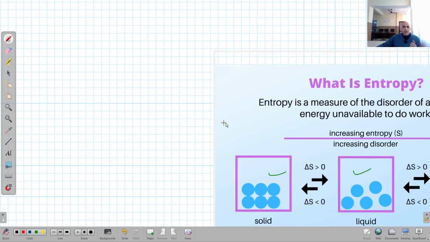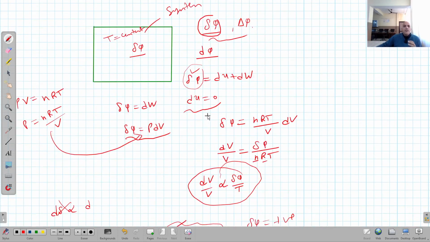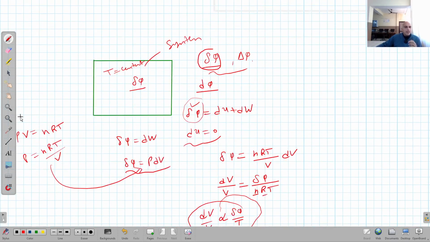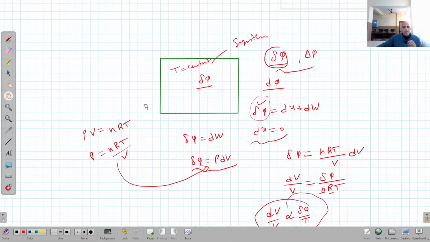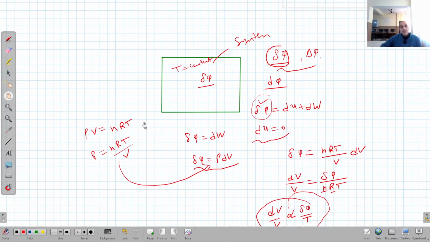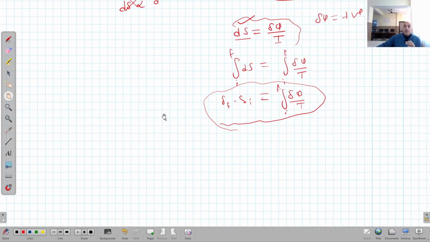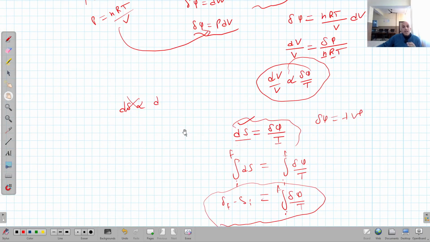We have seen that entropy can be defined in two different ways. Either we can say it is the amount of disorder present in the system, or we can say it is linked with the amount of energy that is unavailable for doing useful work, right? Now, what will be the units and dimensions of this?